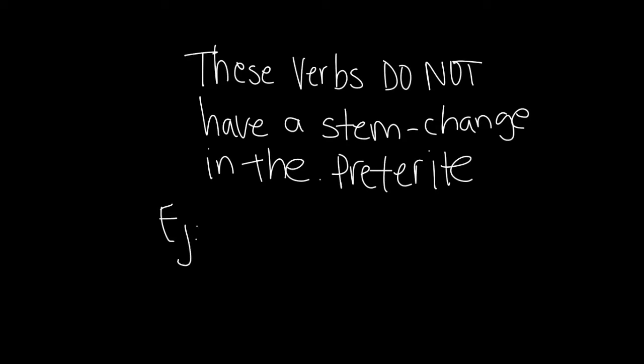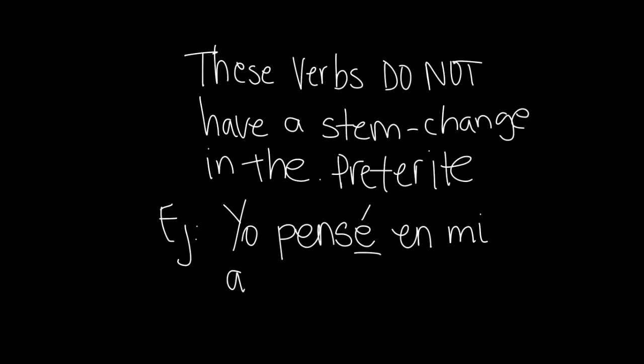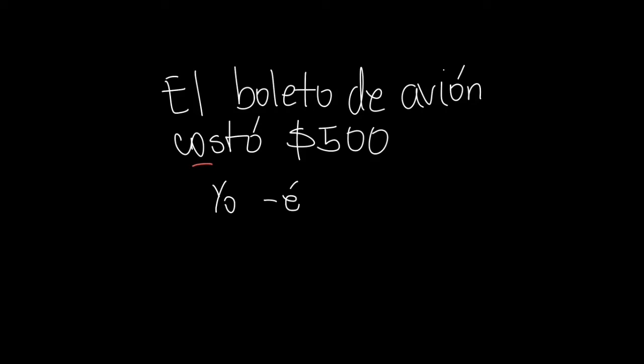So, for example, yo pensé en mi abuela anoche. Last night, I thought about my grandmother. Notice there is no stem change. Another example, el boleto de avión costó $500. Again, no stem change.